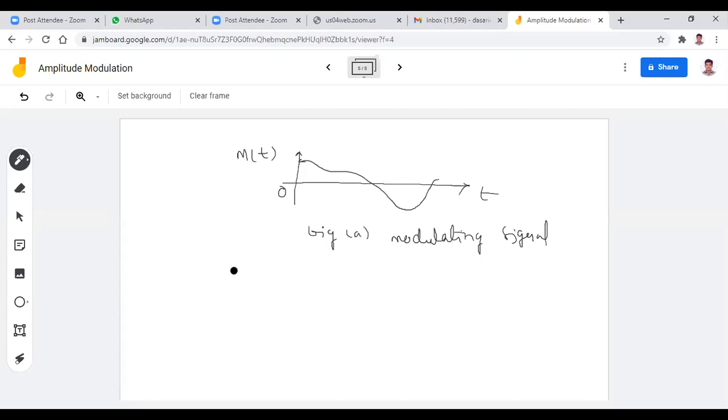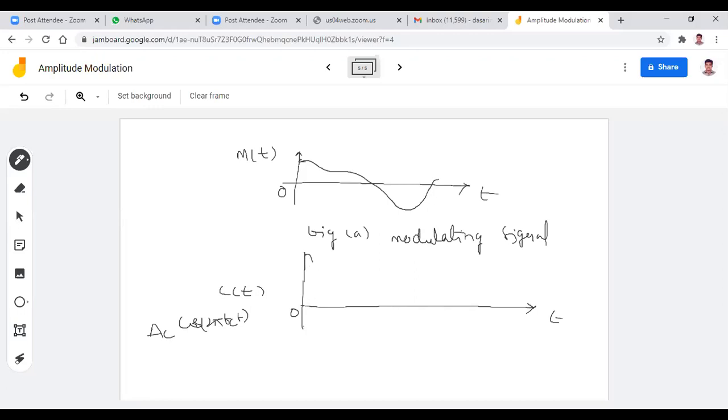Okay. I told you that for modulation, two signals are required: a low frequency and a high frequency signal, or message signal and carrier signal. Next, I want to go for the carrier signal c of t. So, what is my carrier signal? C of t equal to Ac cos 2 pi fc t, right? So, this is my carrier signal. What is the frequency for this? Yes, respond please. fc is the frequency. What is the amplitude? Ac is the amplitude, right?